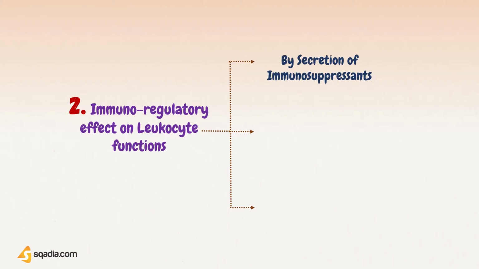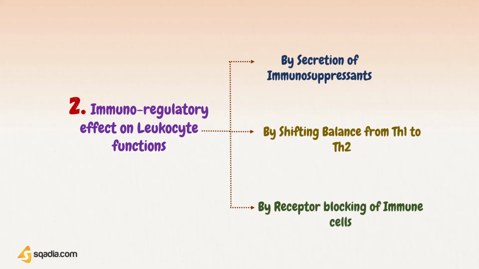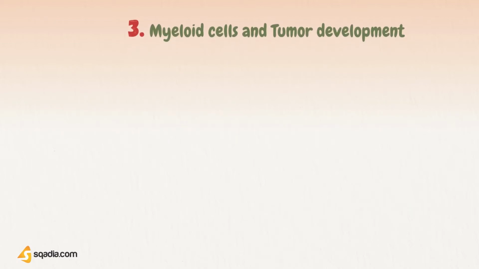To sum it up, we can say tumor cells escape immune response by altering the function of immune effector cells, and they can do so by secreting some immunosuppressants, or by shifting balance from Th1 immune responses to Th2 tumor-favorable anti-inflammatory responses, and lastly, by blocking receptors of effector cells. In this way, it alters immune cells themselves and thus decreases their activity.